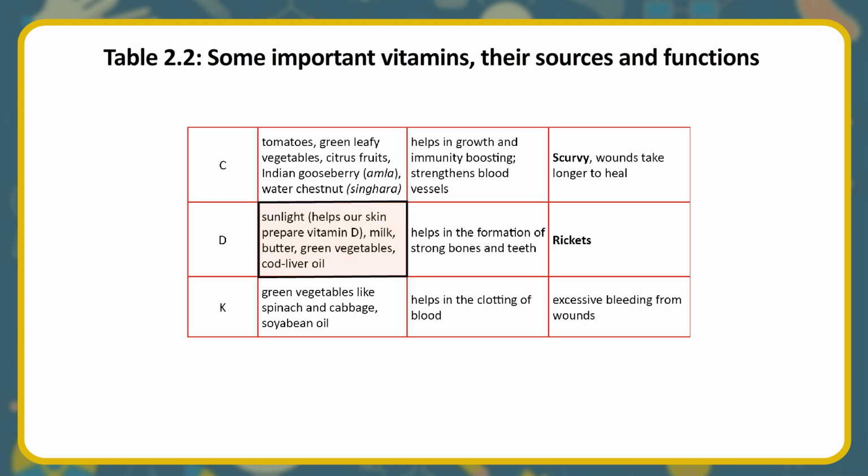D. Sunlight helps our skin prepare vitamin D. Milk, butter, green vegetables, cod liver oil. Helps in the formation of strong bones and teeth. Rickets. K. Green vegetables like spinach and cabbage, soybean oil. Helps in the clotting of blood. Excessive bleeding from wounds.